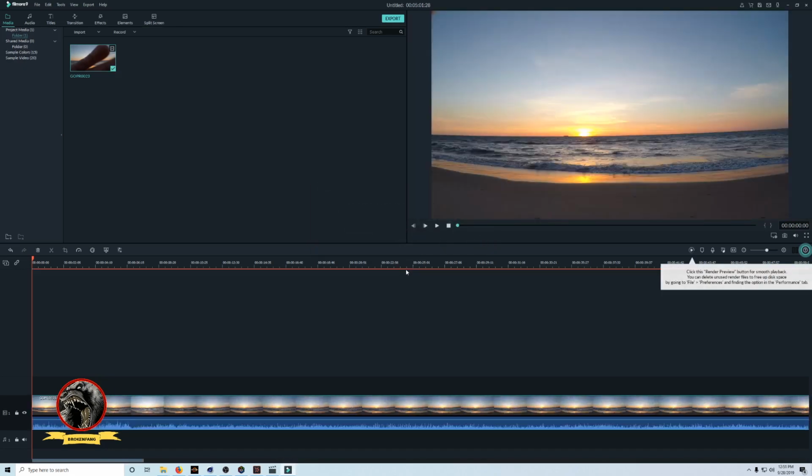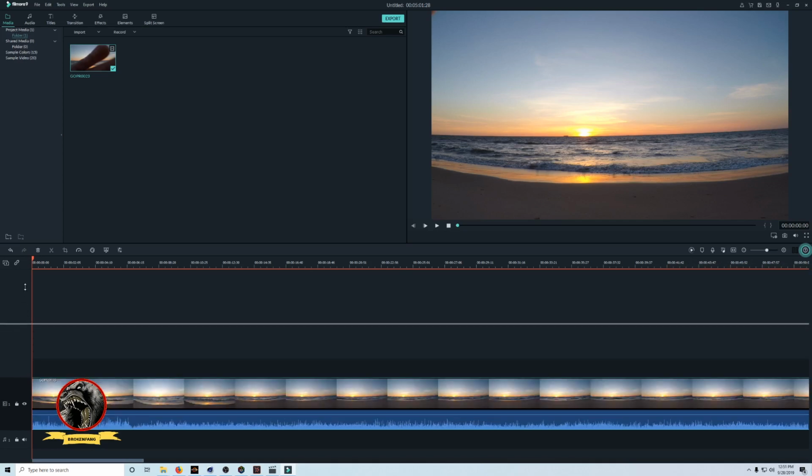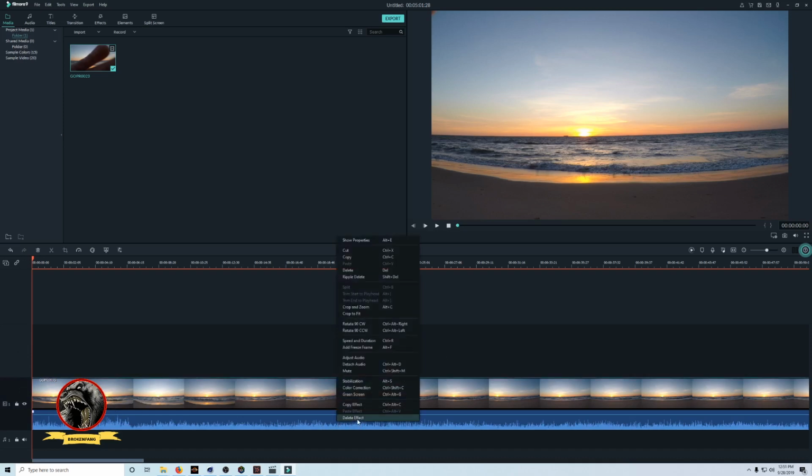Okay, and maybe that's the problem ultimately I'm having. I wonder if I can scale this. There we go. Because I don't need that much. I don't know why this is collapsed the way that it is. I need to shrink this. Maybe I can get rid of this. Delete empty track. Okay, maybe not. See, I want this to be higher up. Okay, anyways. Can I detach sound?